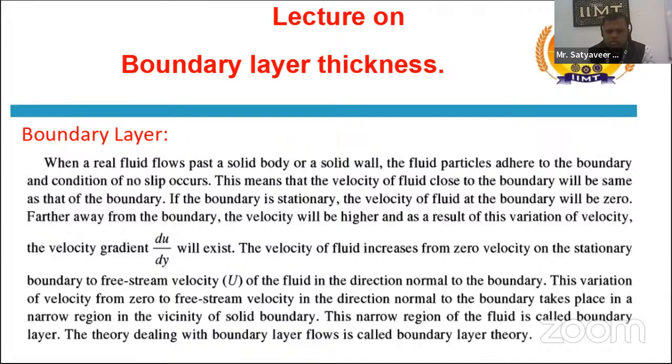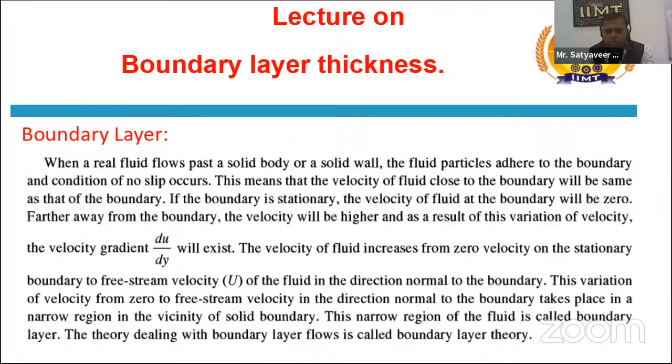This variation of the velocity from zero to free stream in the direction normal to the boundary takes place in a narrow region in the vicinity of the solid boundary. We can say that this narrow region of the fluid is called the boundary layer, and the theory dealing with boundary layer flows is called the boundary layer theory.